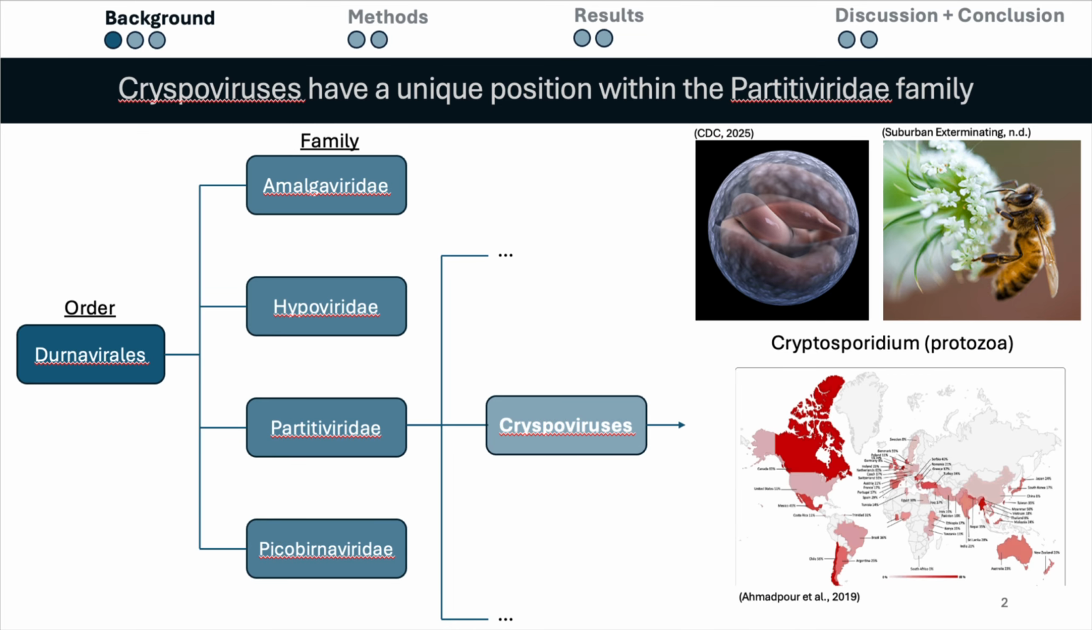Its only host is a protozoa, Cryptosporidium, and that is spread worldwide with all continents being affected, as shown in the red portions of the map. The protozoa has also been discovered in many species, including humans, birds, and bees, and we can infer that the cryspoviruses follow a similar geographic distribution and can be sampled from many species as well.